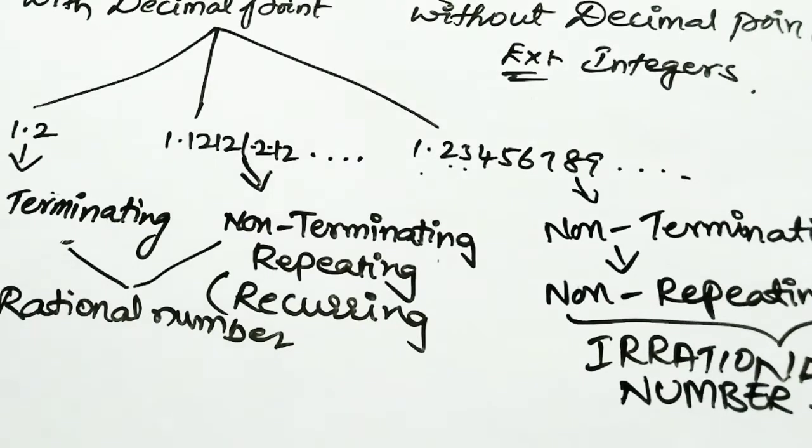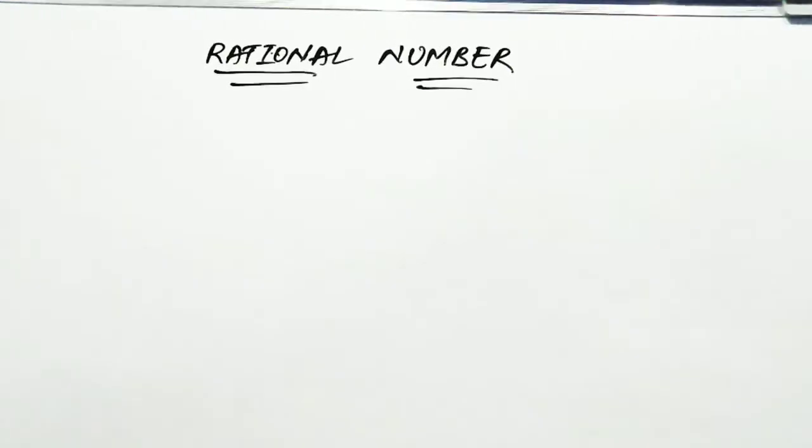Our next topic is rational numbers and their decimal expansion.